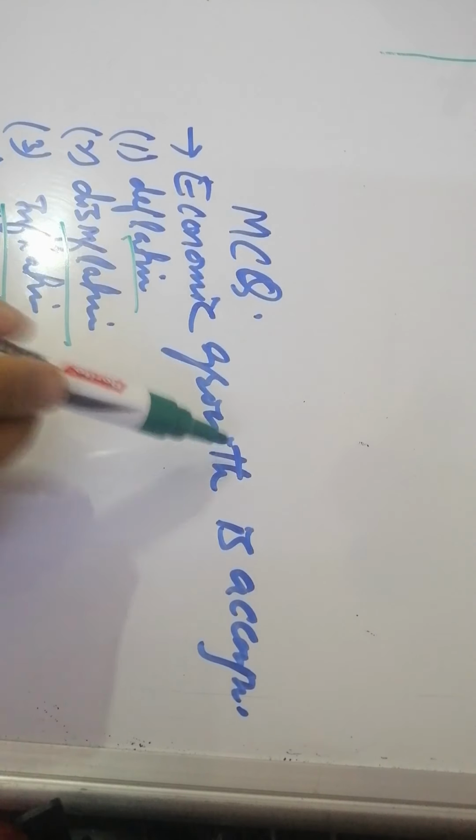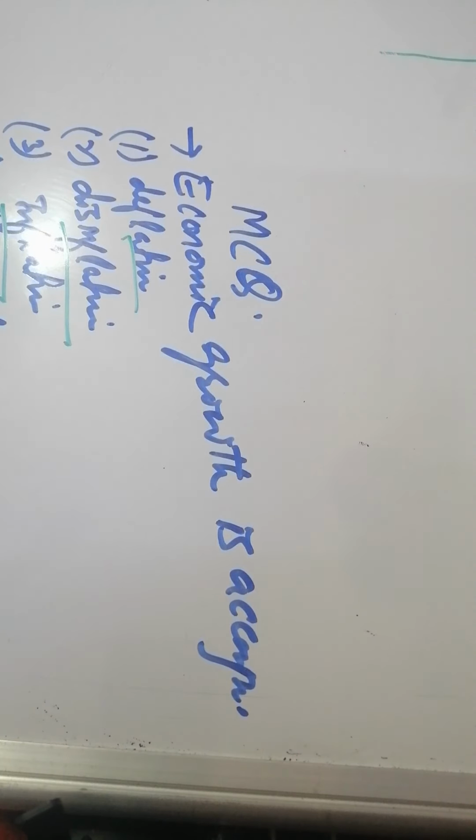So this question was asked from this topic, inflation. Whenever there is economic growth, there will be more consumption.